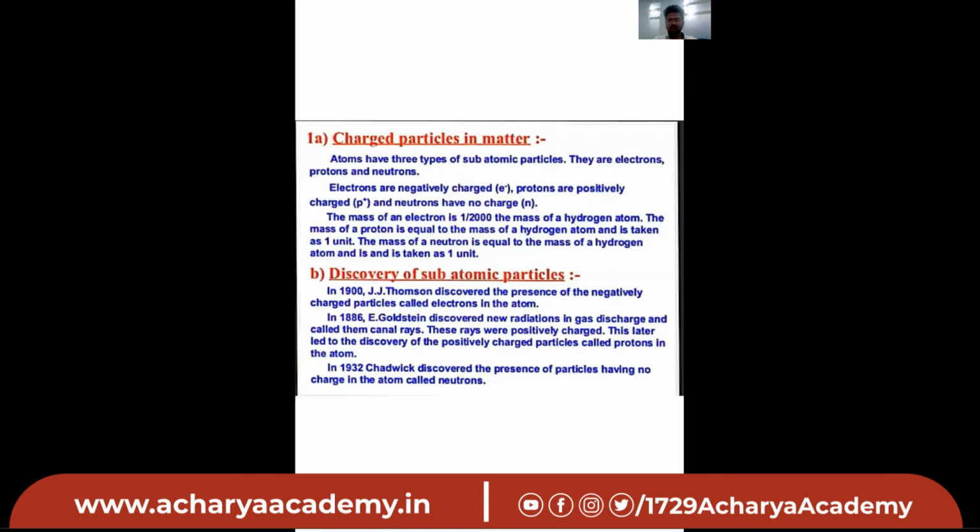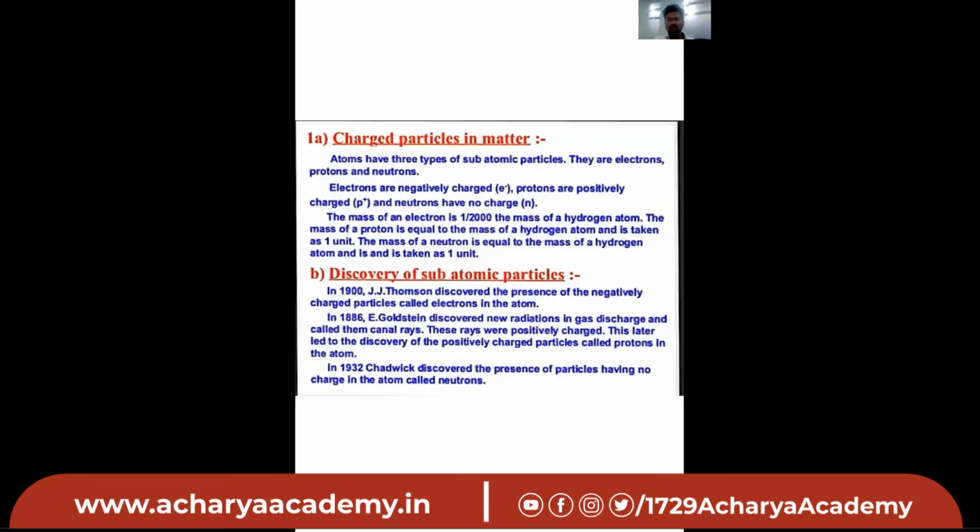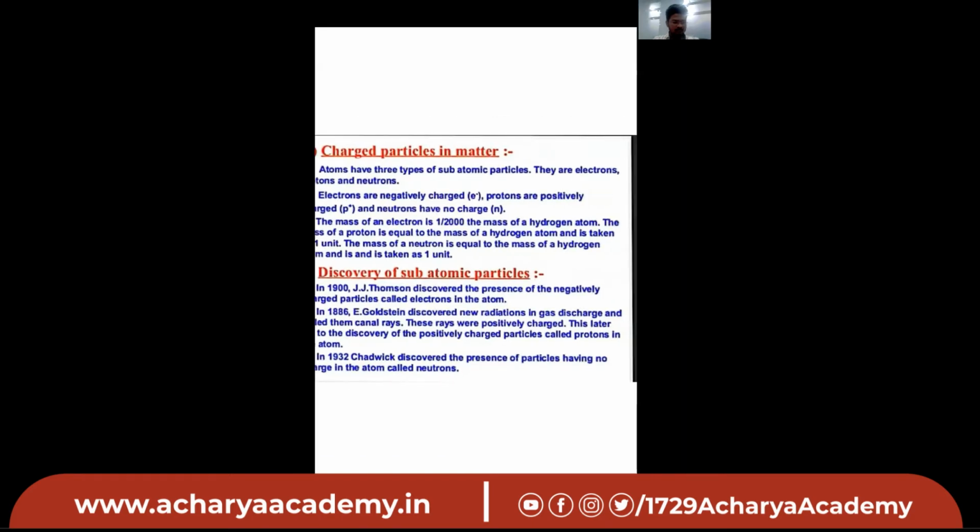Have you understood up till now? Yes, sir. In 1900, J.J. Thomson discovered the negatively charged particles known as electrons, and in 1932, James Chadwick discovered the neutral particles known as neutrons. So we will move to the next slide.